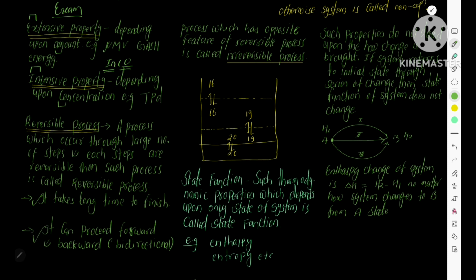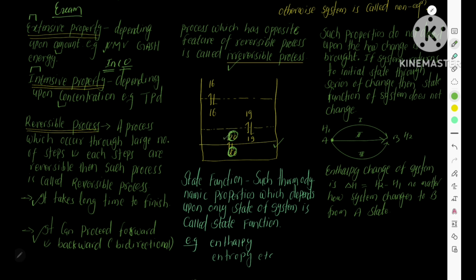If any system does not follow this criteria, then such a process is called an irreversible process. What is an irreversible process? You need to understand how a reversible process occurs. Just like initially, this is the initial state where external and internal pressures are 2020.